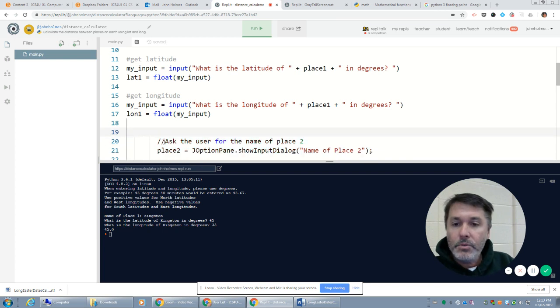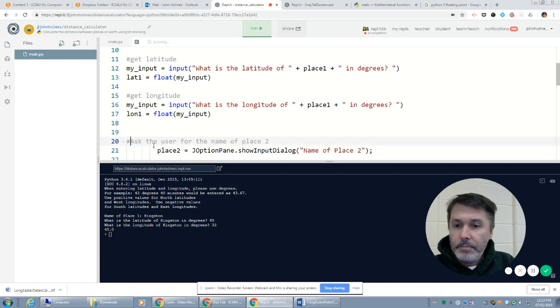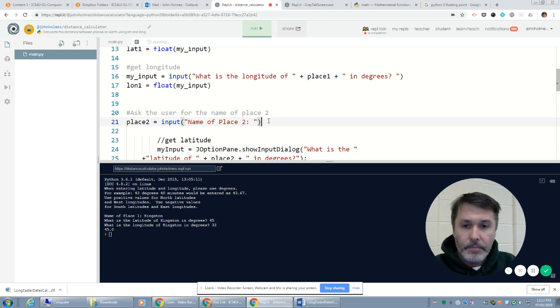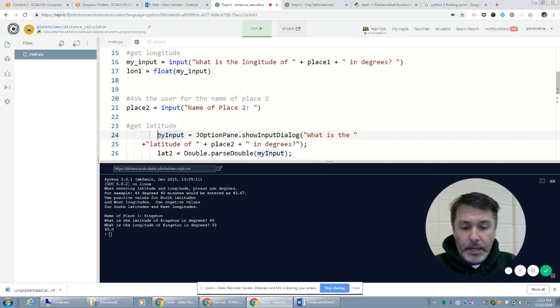Next, I'm asked to ask the user for the name of place 2. Replace that with a comment. And so place 2 is going to be an input statement. Name of place 2, colon with a space. And I'll get the latitude for that. My input, again, reusing the same thing because that's being converted instantly.